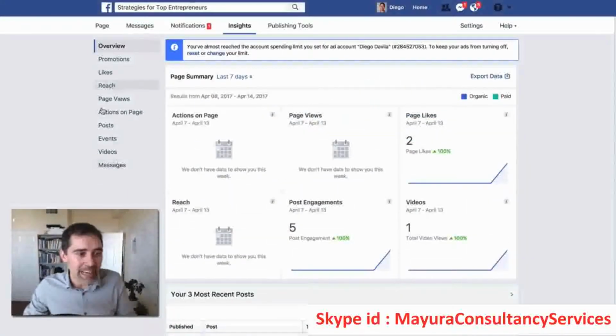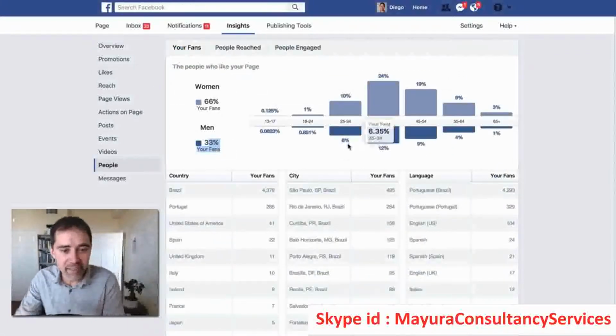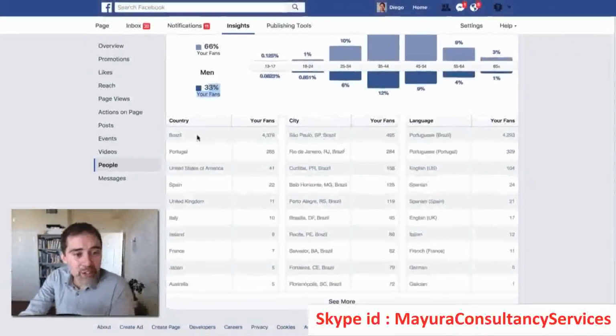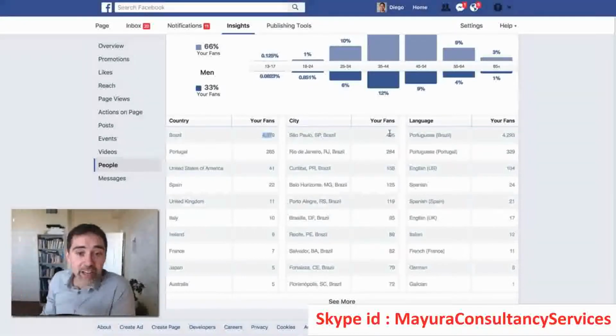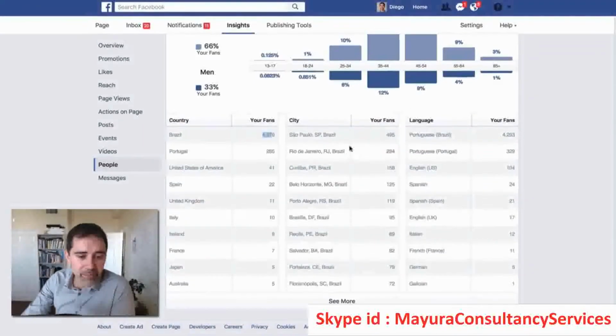So we don't even have that on the menu, okay? So let's go back here to the page. We have the country where they live, how many fans I have in each country, the top cities, so I can use that for targeting when I create my ads and also when I create targeted posts for people. And you can see the languages of your specific fans, okay?